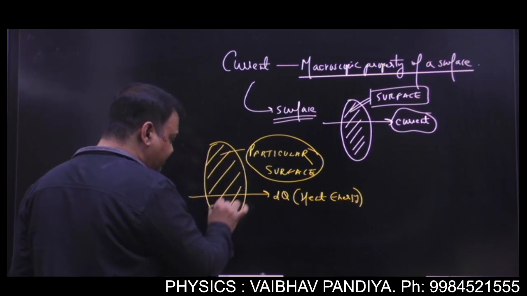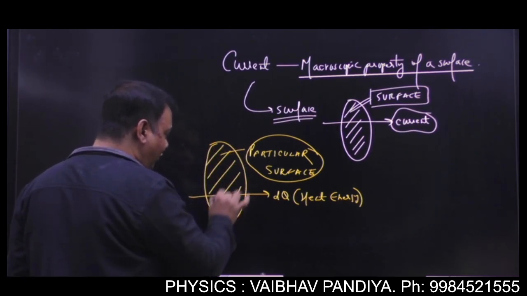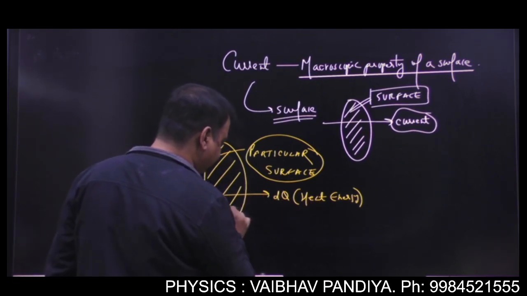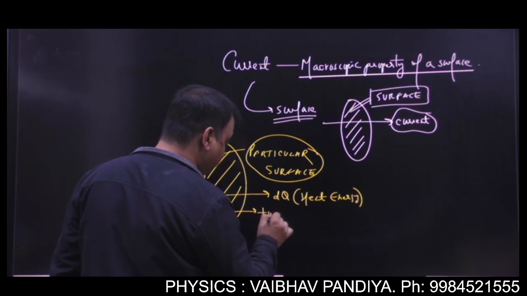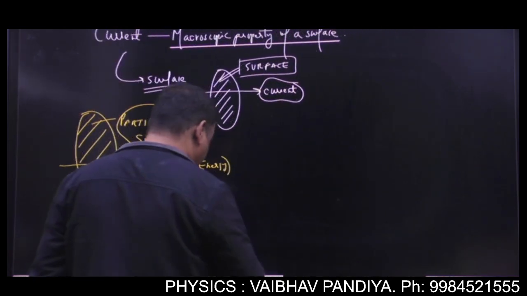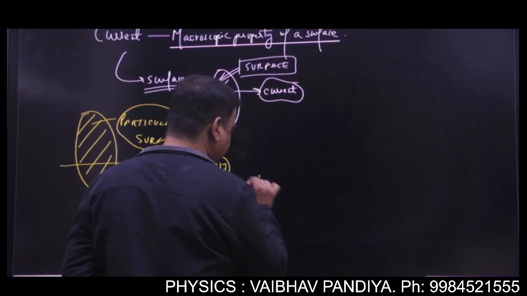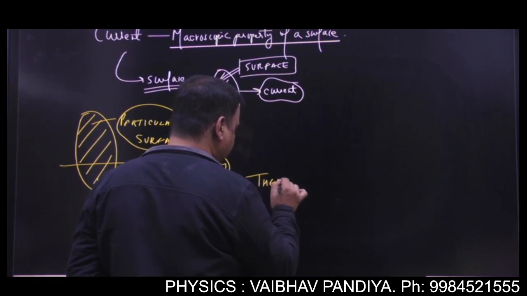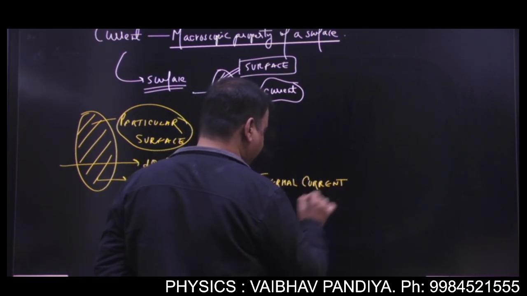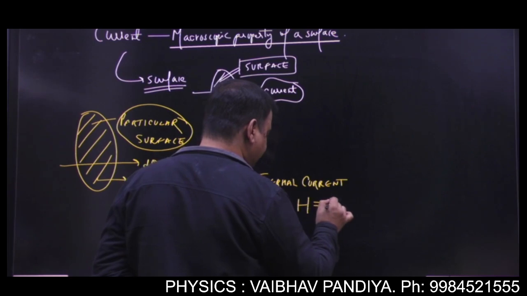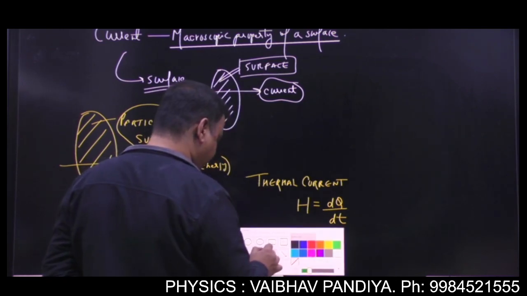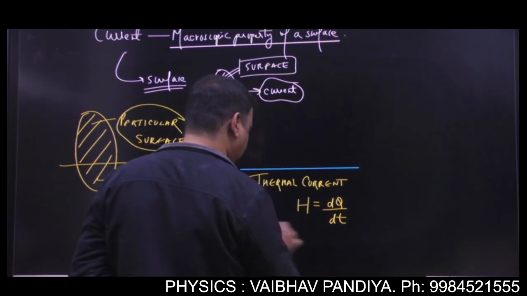Of course, the heat will be distributed over all the surface, not at a point. So this dQ is flowing through this surface in a time dt. We are taking infinitesimal time. So your thermal current, which is usually denoted by H, you can write as H = dQ/dt. Got it? This is the thermal current.